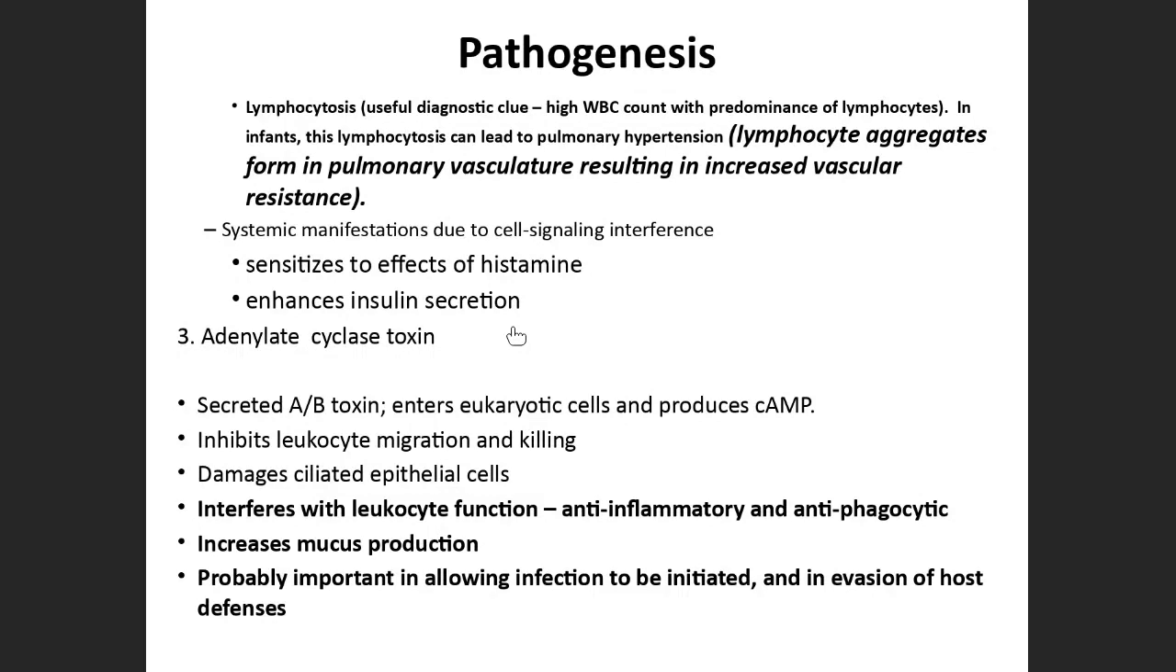It is a heat labile toxin, and the toxoid form of this pertussis toxin and filamentous hemagglutinin are used as a component of the acellular vaccine.